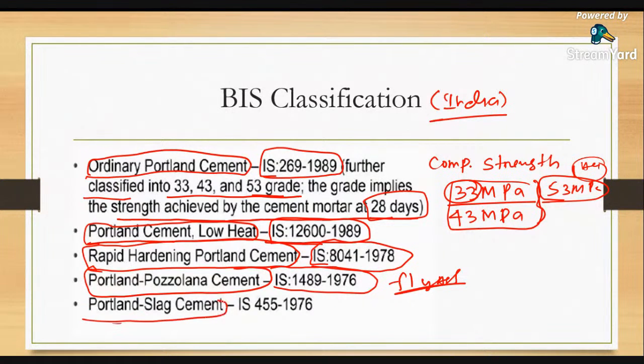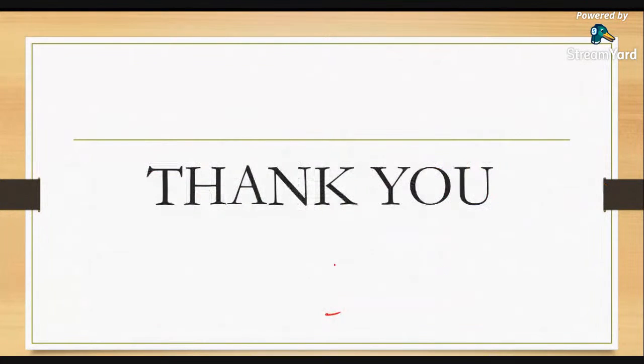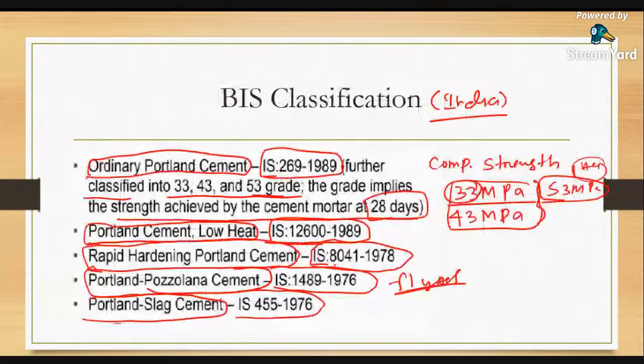And this is blast furnace slag or Portland slag cement, IS 4597. This slag we generally get from iron manufacturing companies, and we use this slag in our cement.